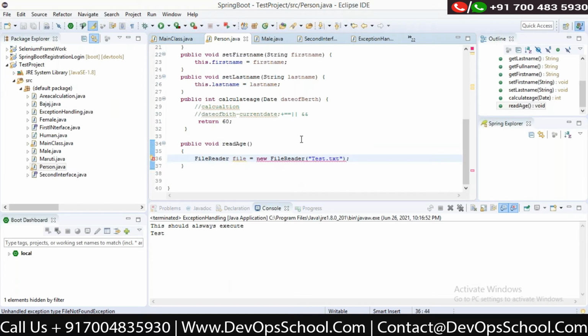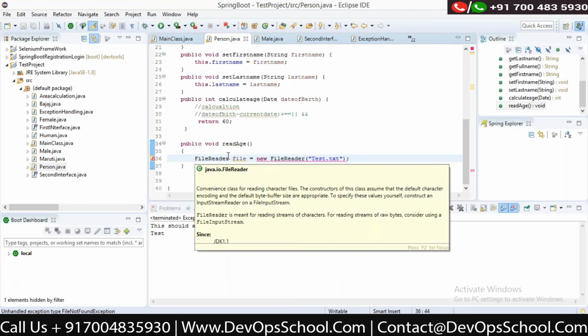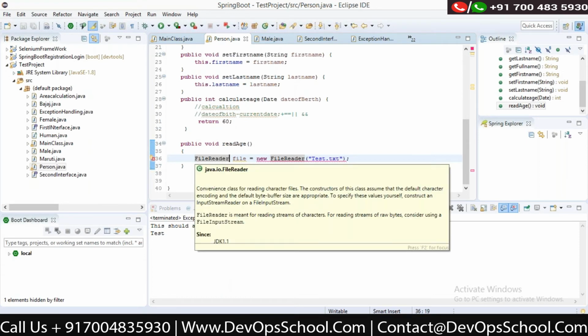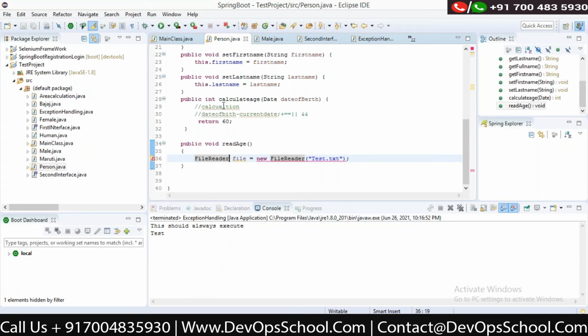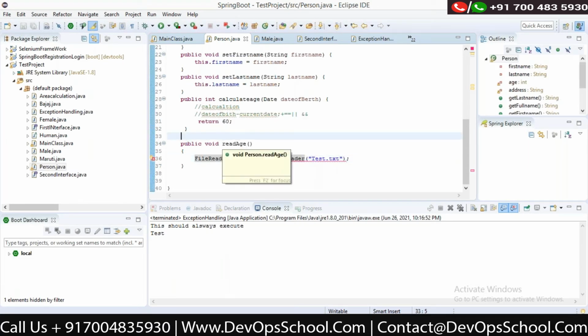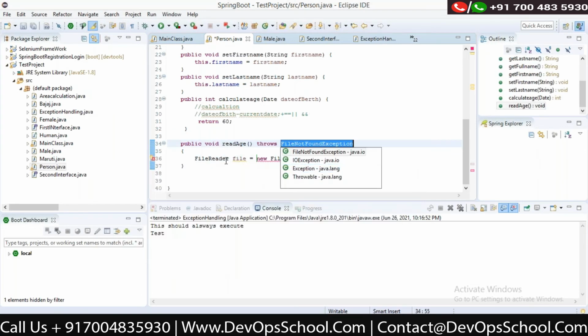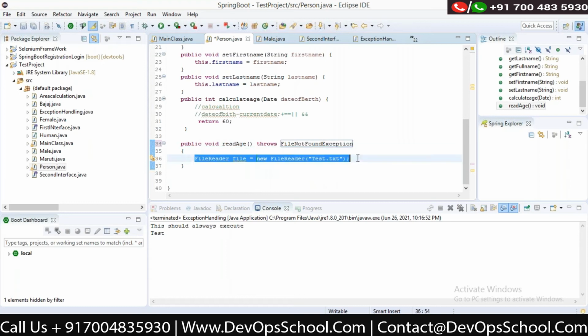In case of a checked exception, this part of the code gives me a compile time error. It is telling me that I have to handle an exception. But the person class is saying, I don't want to handle it. Whoever is using me, who is calling me, he should handle it. I am not responsible to handle the exception. So I'm just telling that whatever exception I get, I'll throw it. I'll not handle it.